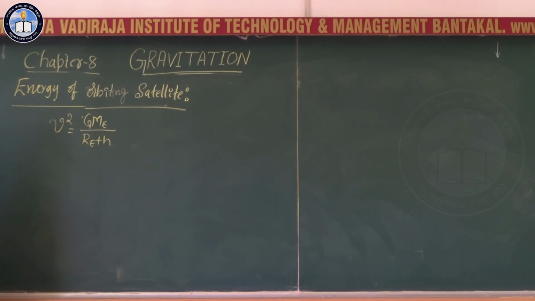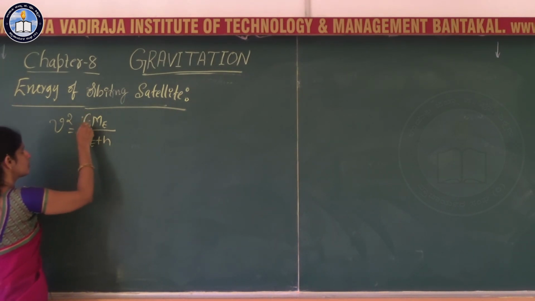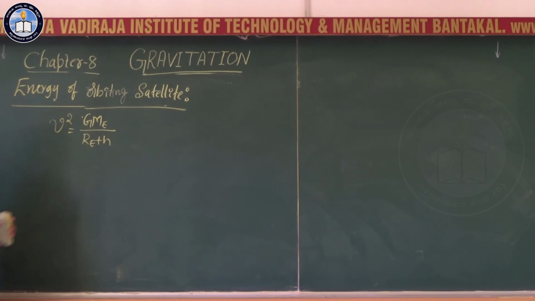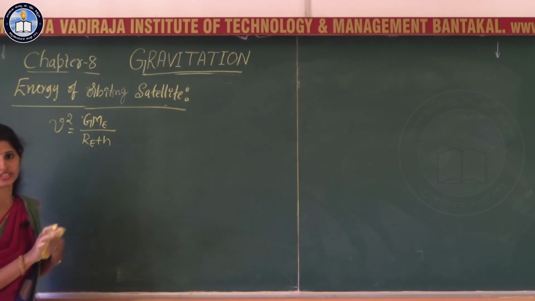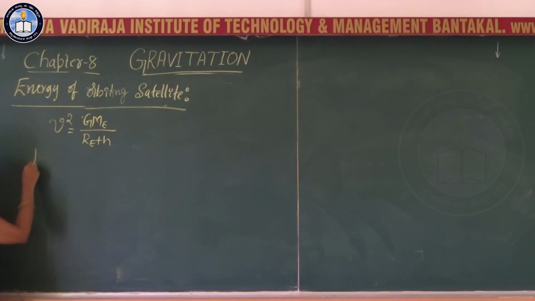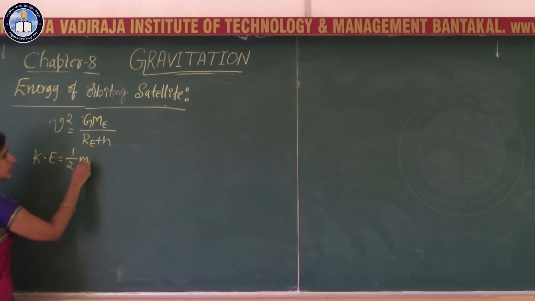Me is the mass of the earth, re is the radius of the earth. Then the kinetic energy of the satellite is given by half mv square.